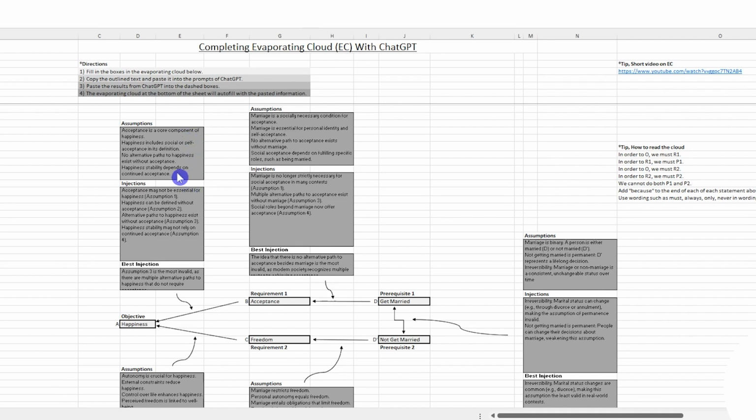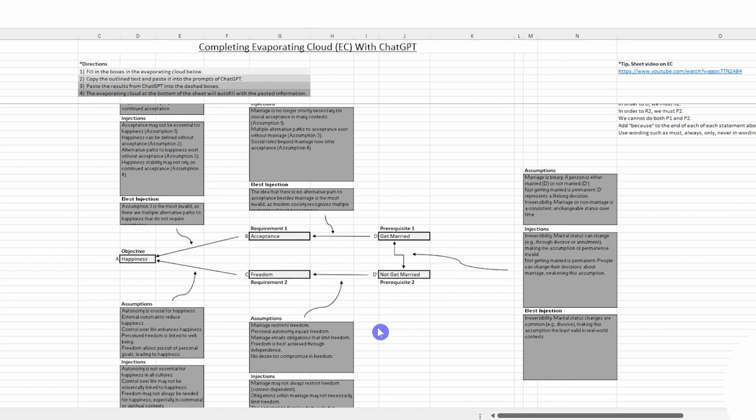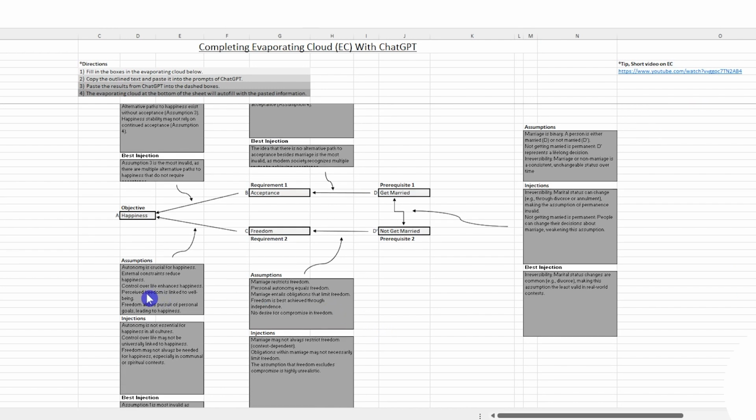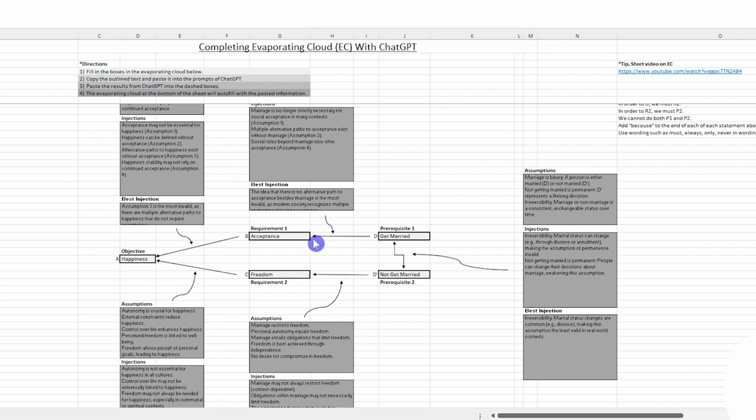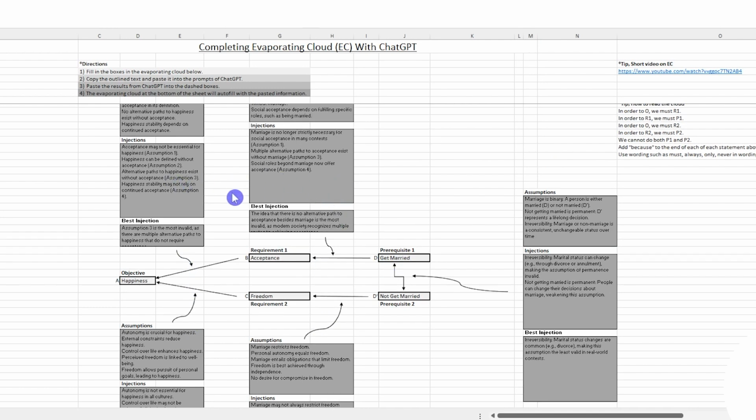The injection to that assumption is acceptance may not be essential for happiness. So that basically evaporates that assumption. And what you do is you go through every single one of these and you decide which is valid or which is invalid. And whichever one has assumptions that are still there, you need to try to get rid of it without ChatGPT. And if the assumption's still there on the bottom portion, that means you should probably get married. Or if the assumption's still there on the top portion, then maybe you should not get married.